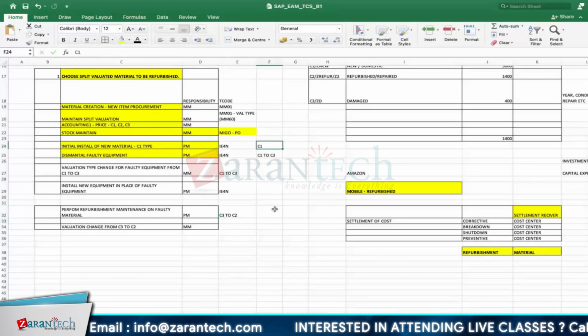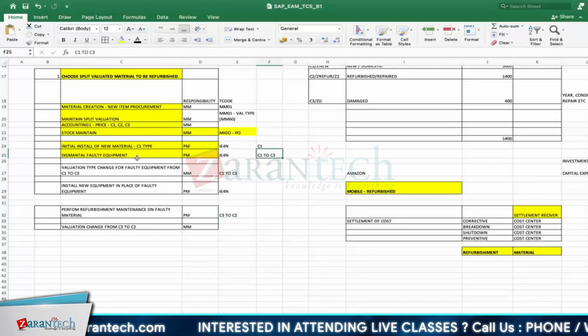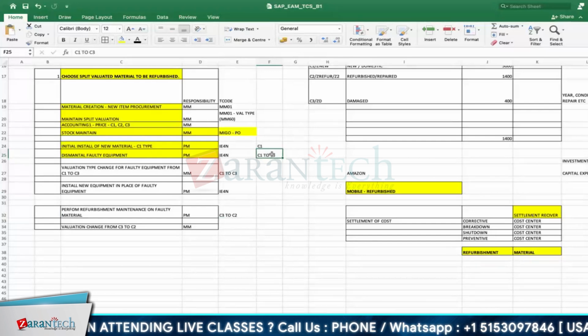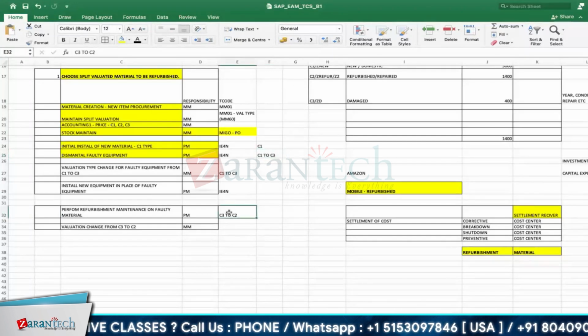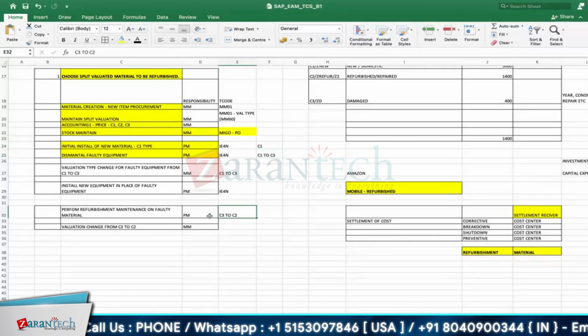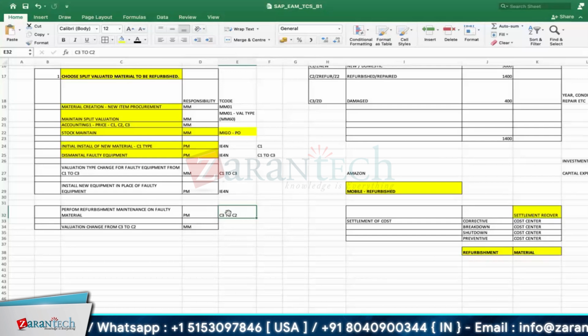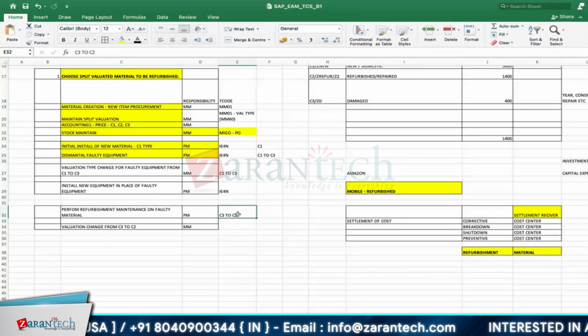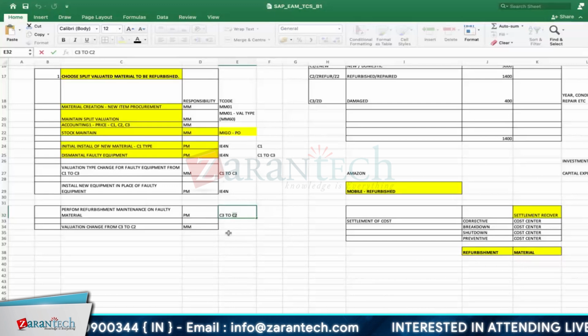First we purchase a C1, it has become C3 because of some malfunction. We had sent this back to the stores, C3. Now we are bringing back that C3 material to the field, and from the warehouse you have to bring it to your maintenance area, and you repair it and send back to the stores. Again, you have to send back, right? So stores to C2. Why do you have to send back?